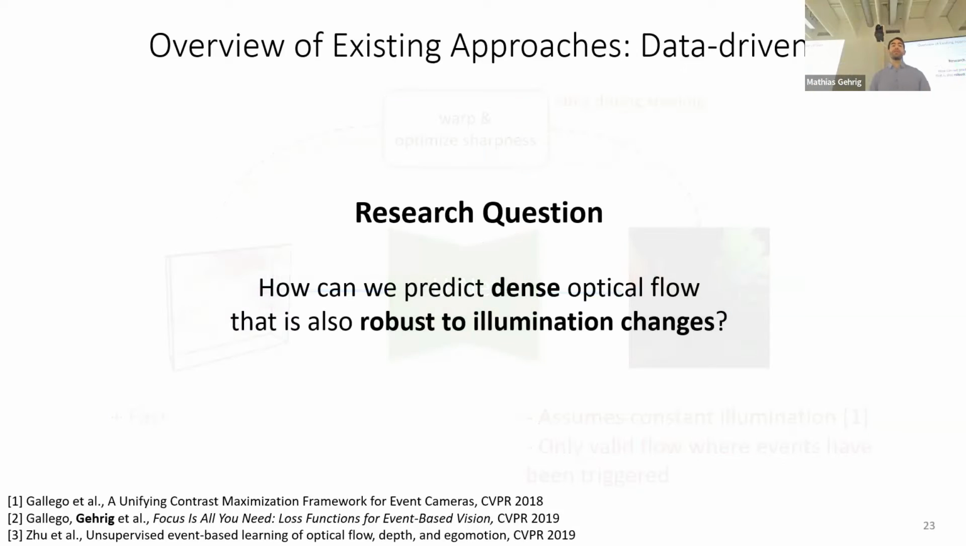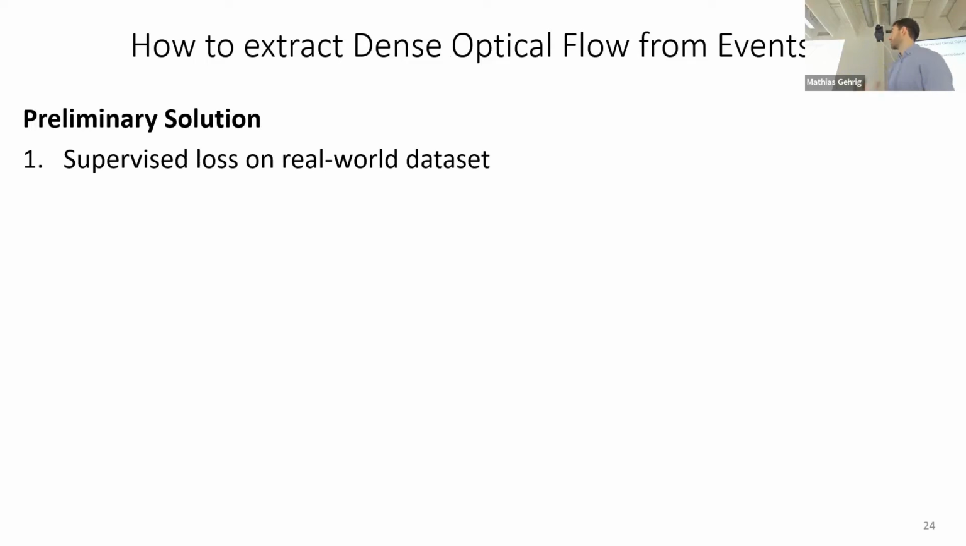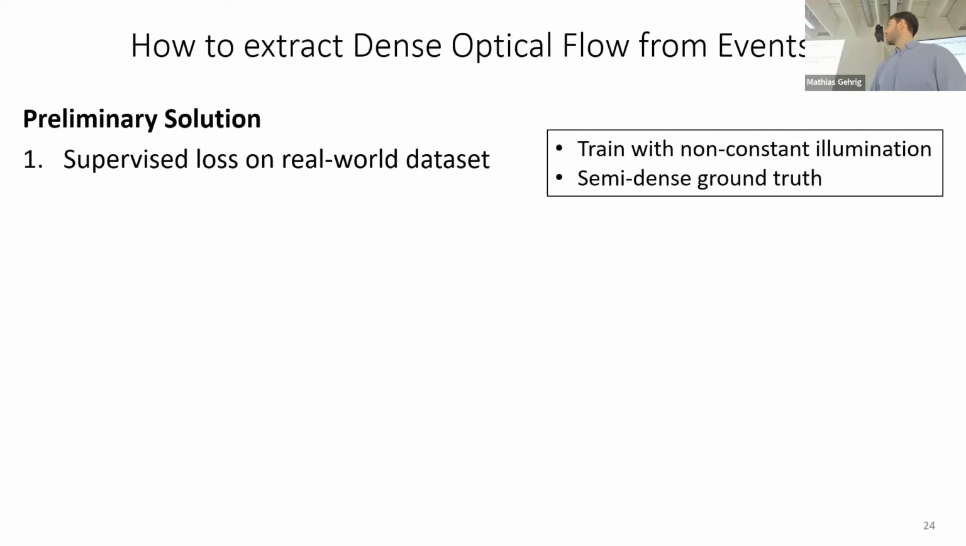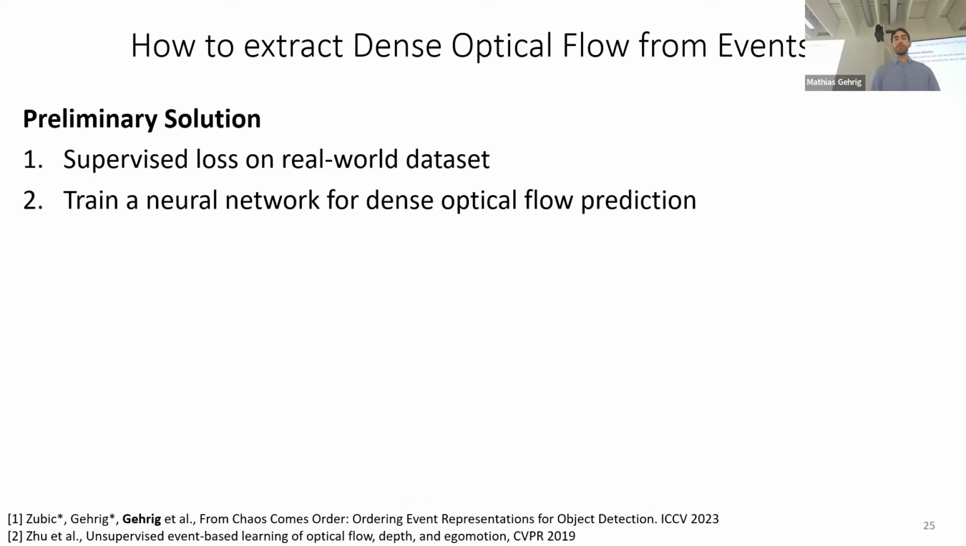So in this context, I'm asking the research question, how can you predict dense optical flow that is also robust to illumination changes? A preliminary solution to this is to create a real-world data set and do supervised training in challenging scenarios. For example, we could train with non-constant illumination and with ground truth also at pixels where there are no events. And this is also what I first did. So I created a dataset extension, the DSEC flow, which features optical flow ground truth. And then I trained a neural network on this optical flow.